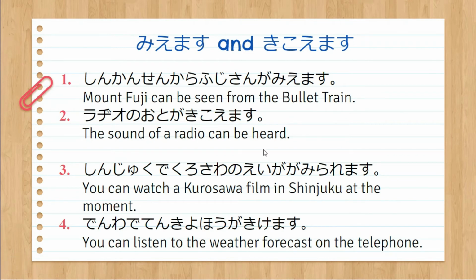So try your best not to confuse miemasu and kikoimasu with miraremasu and kikemasu. Always remember that miemasu and kikoimasu are not volitional. That means it naturally comes to your sight or it naturally reaches your ears. But with this one, you made an effort to watch the film or you made an effort to listen to the weather forecast or to something else.